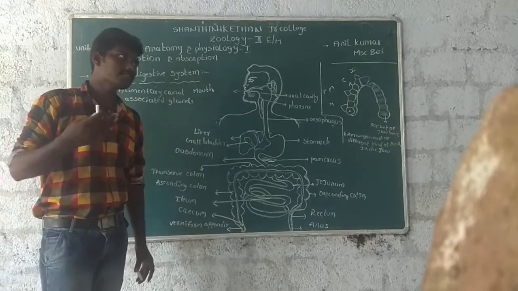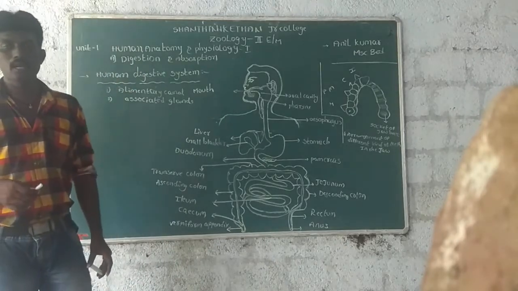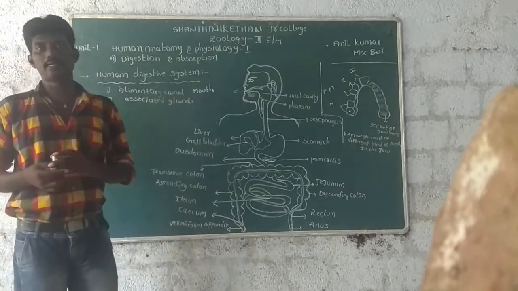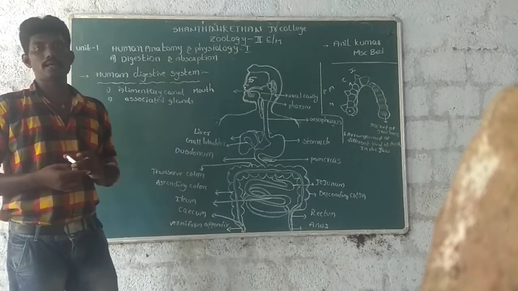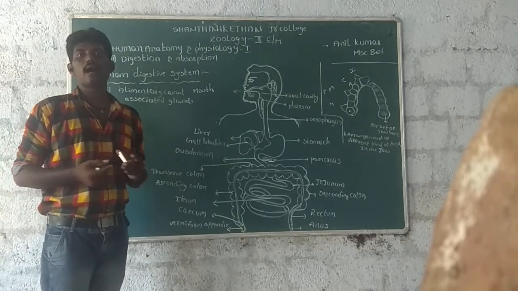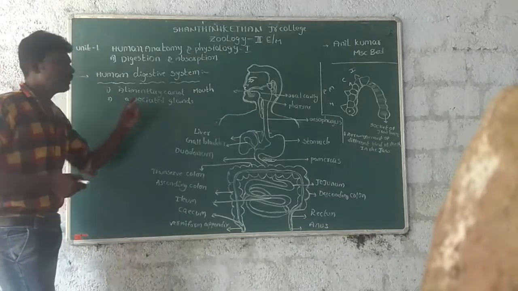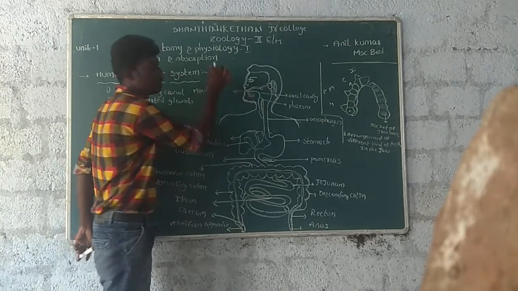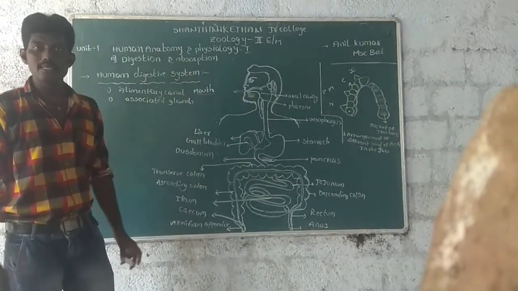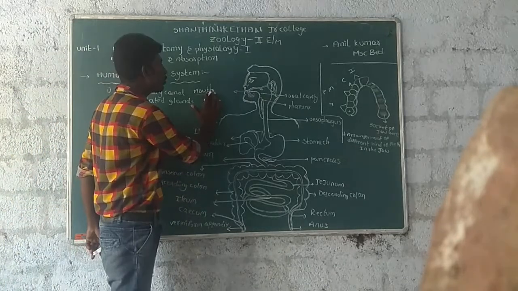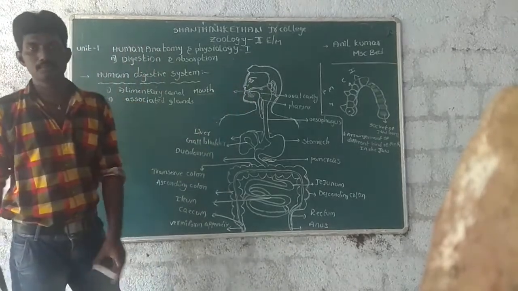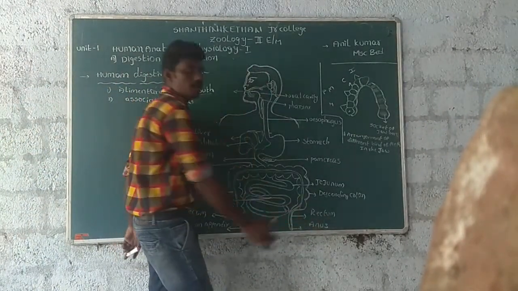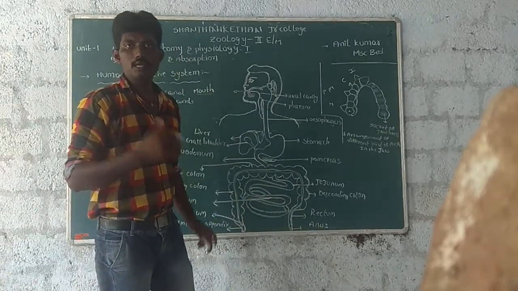The alimentary canal, also known as the digestive tract. Now we discuss the first one, the alimentary canal or digestive tract. In human beings, the alimentary canal begins with the anterior opening of the mouth and ends at the posterior opening, the anus.